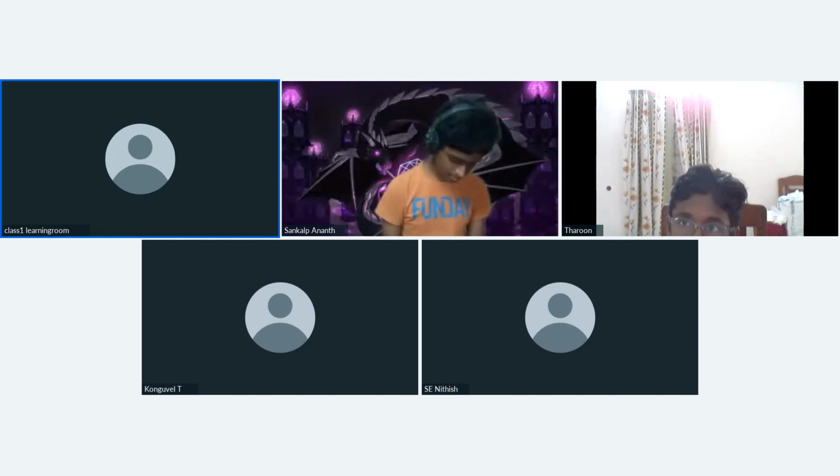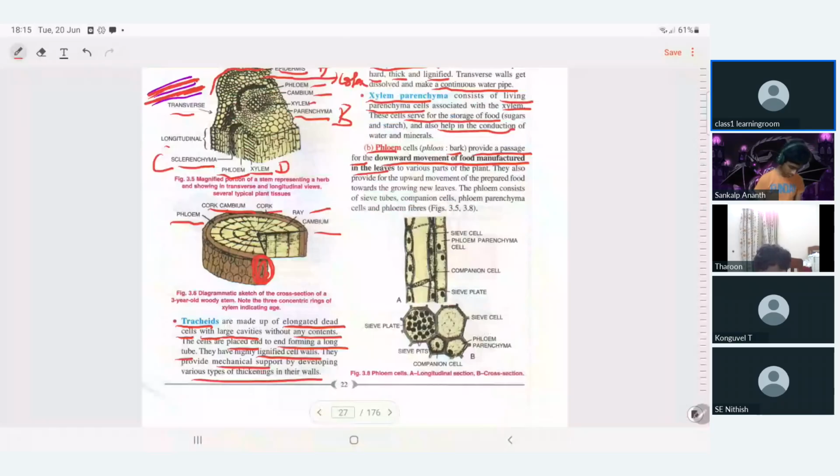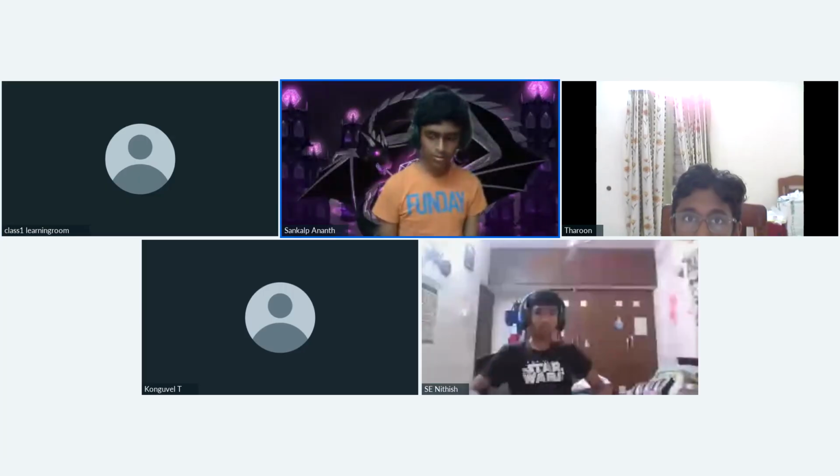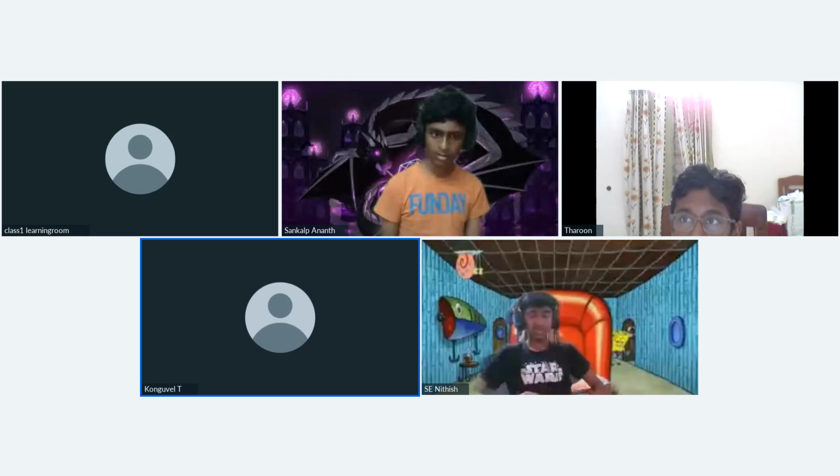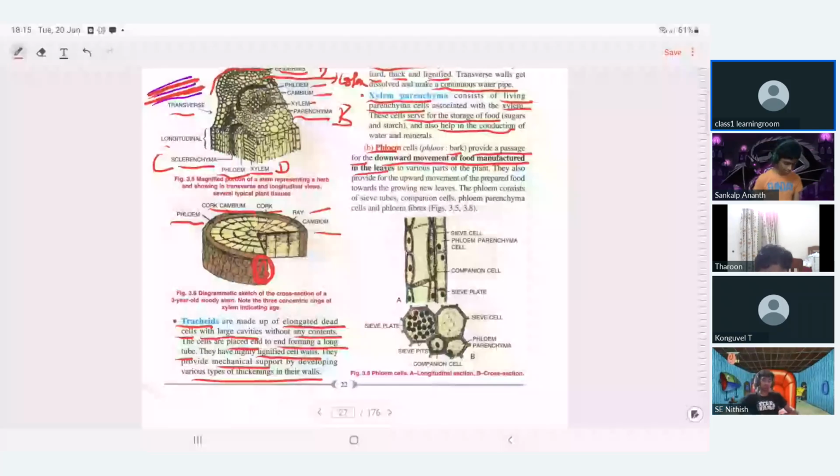Okay, fine. So it helps in conduction. Mechanical support, conduction. Now phloem. Where is food produced? In the leaves. So the leaf which is producing the food, from the leaf the food has to be transported to all parts of the plant.